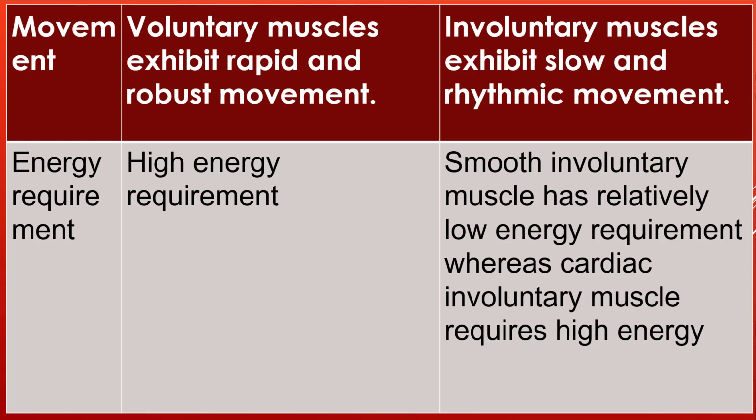Movement. Voluntary muscle exhibits rapid and robust, powerful movement. Involuntary muscle exhibits slow and rhythmic movements. Energy requirement. Voluntary muscle has a high energy requirement because it performs heavy work. Smooth involuntary muscle has a relatively low energy requirement, whereas cardiac muscle, which is involuntary muscle, requires high energy.